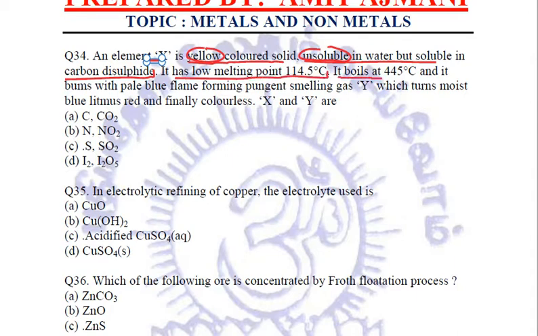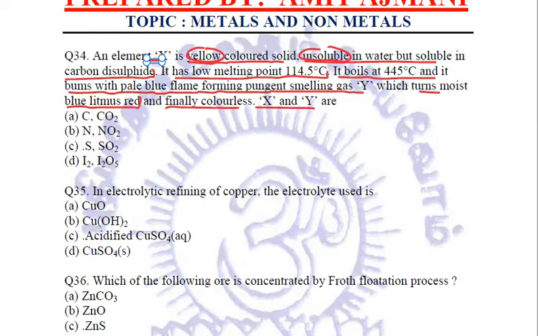It boils at 445 degrees Celsius, and it burns with pale blue flame, forming pungent smelling gas Y, which turns moist blue litmus to red. Now, because it is turning blue to red, it is an acidic gas. And then finally it becomes colorless. Now, what are X and Y?